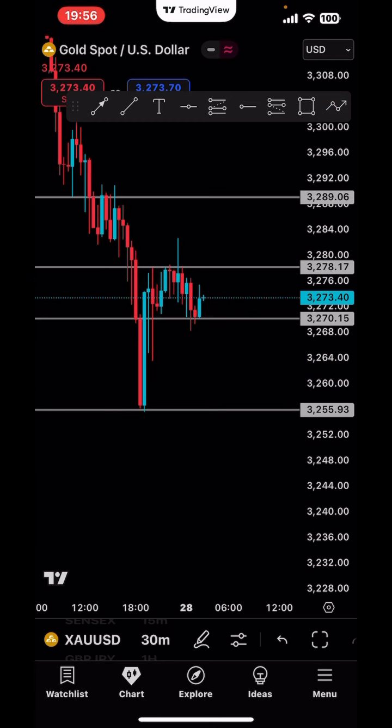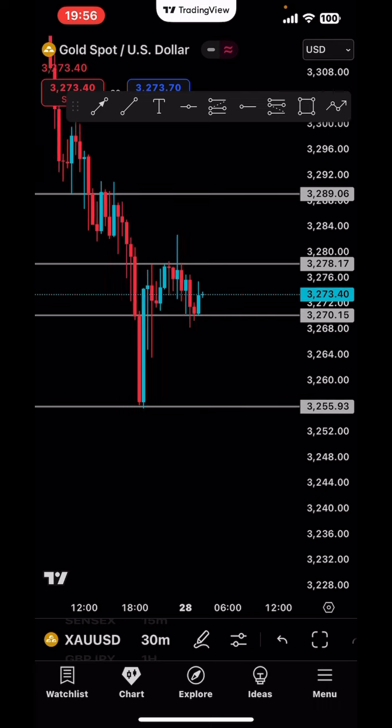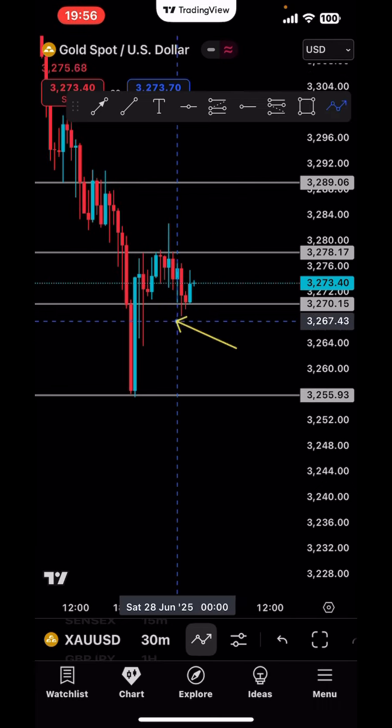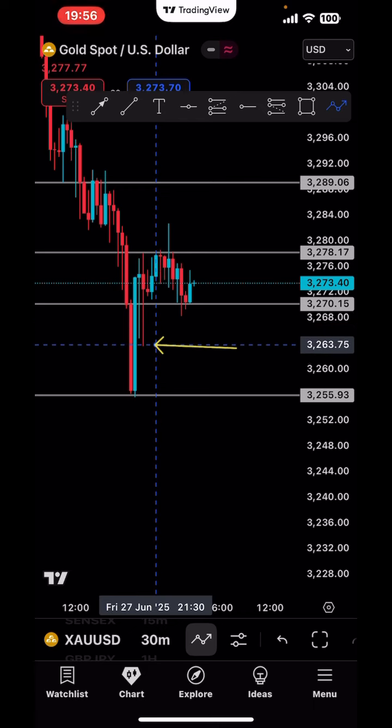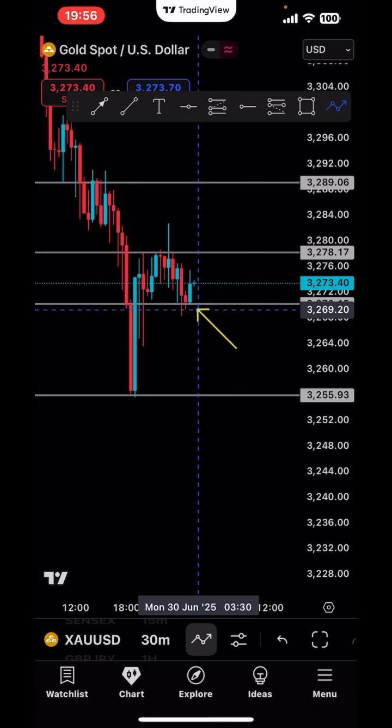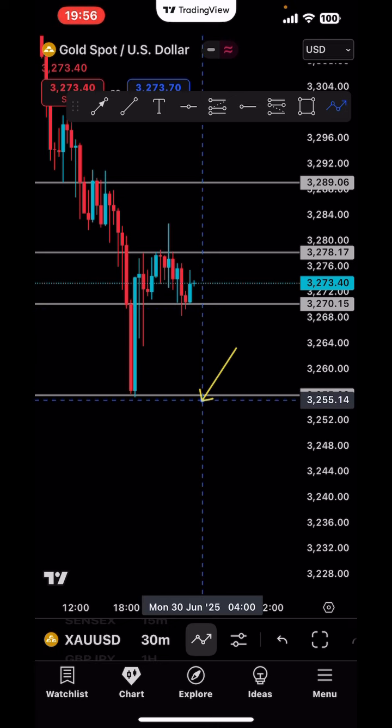Another idea is where we anticipated that with high volume, price can continue going down on the 4-hour time frame without making a pullback. For that idea to happen, we have this support right here, although we have a little bit of rejection here, but with the volume we can anticipate the price to come down. So basically, if you get a 30-minute candle close below the support, there is a very high probability for the price to continue going down to the next support, which is somewhere right here.